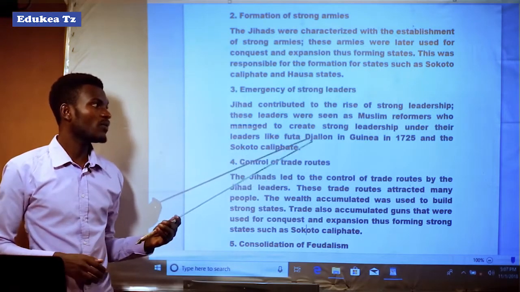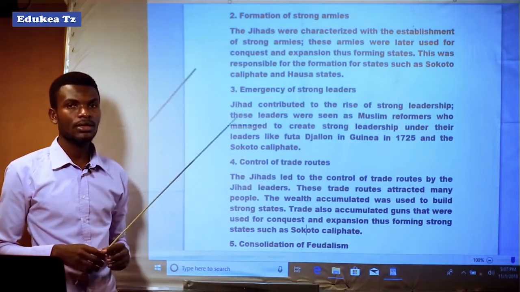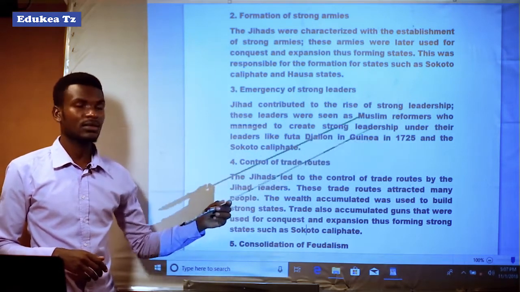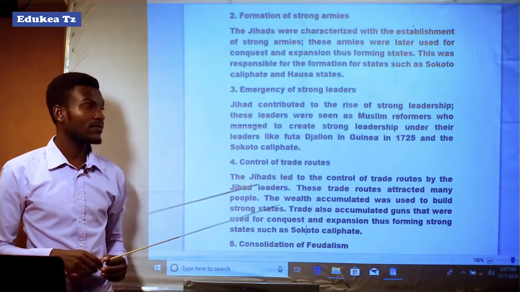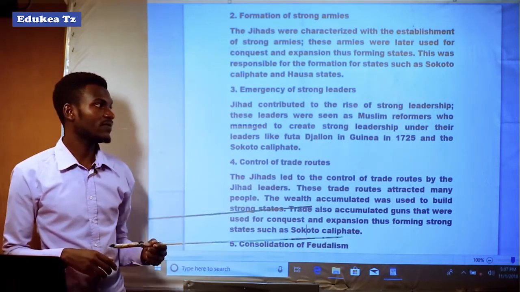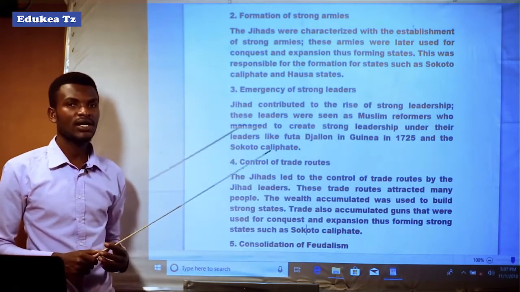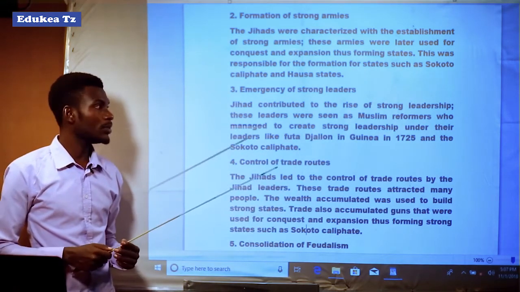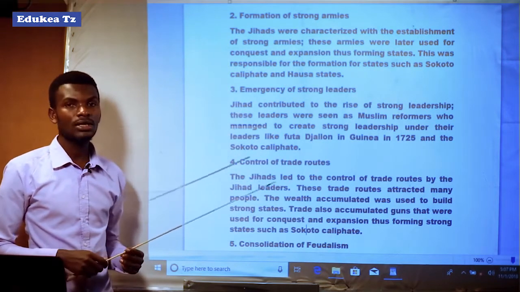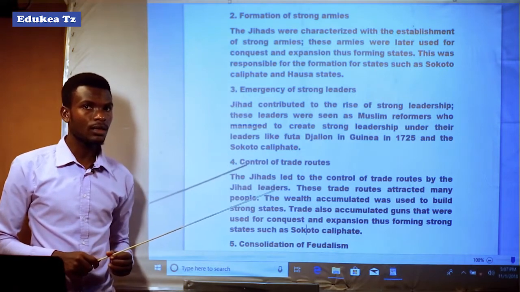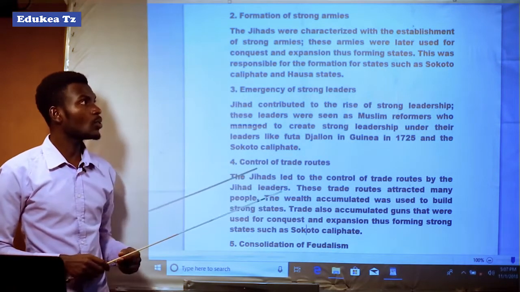For example, Futa Jalon in Guinea in 1725, and the Sokoto Caliphate, as well as Dan Fodio. These were the leaders who emerged.